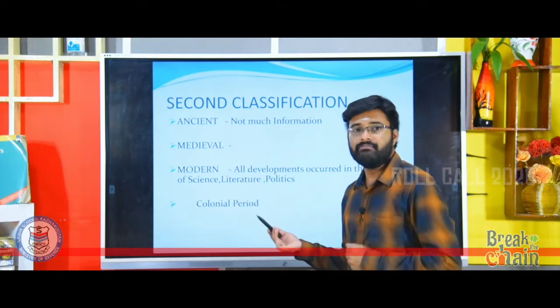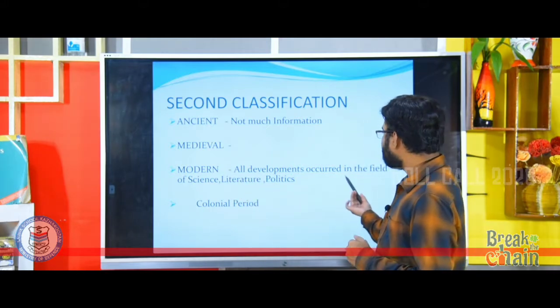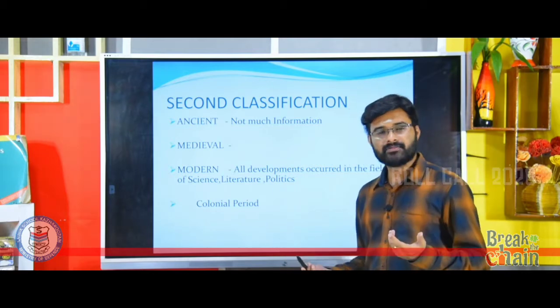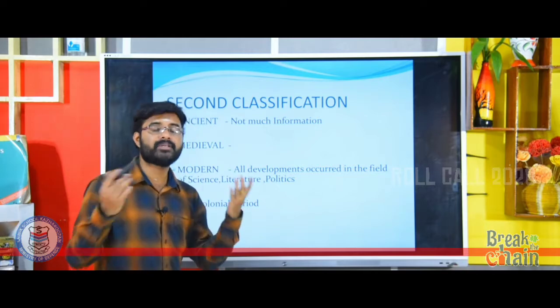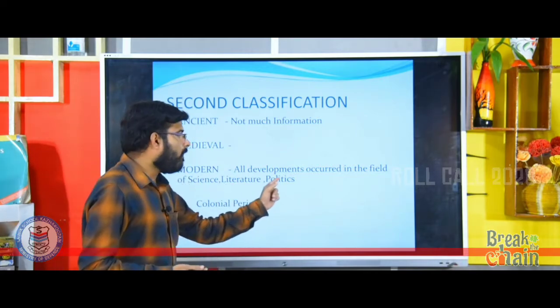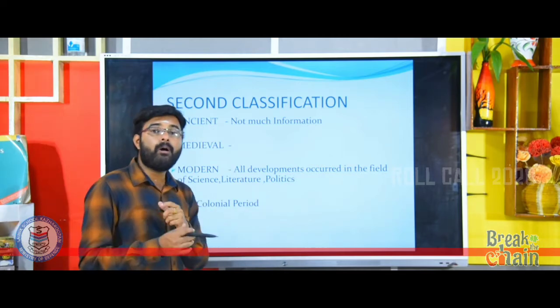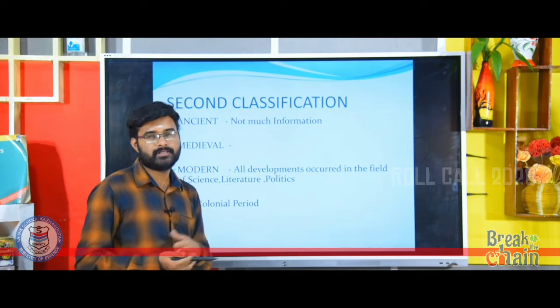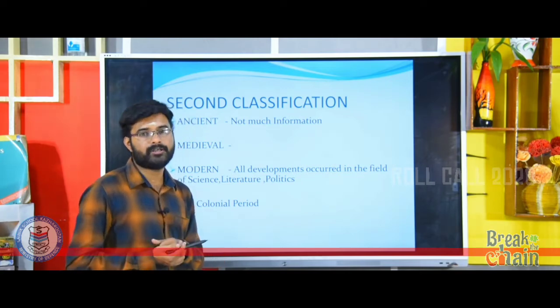Modern history means all the development that occurred in the fields of science, literature, politics. It's a period of renaissance. It's a period of enlightenment. Clear? So in the modern period, developments occurred in all walks of life. That is what the Britishers, that is what the Europeans told.